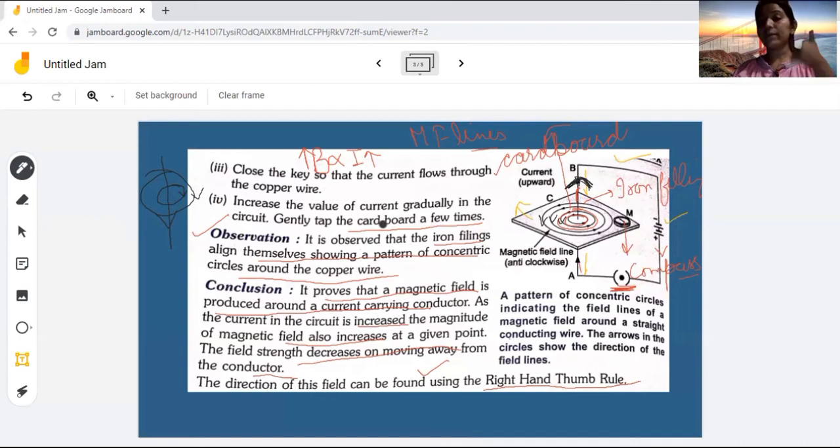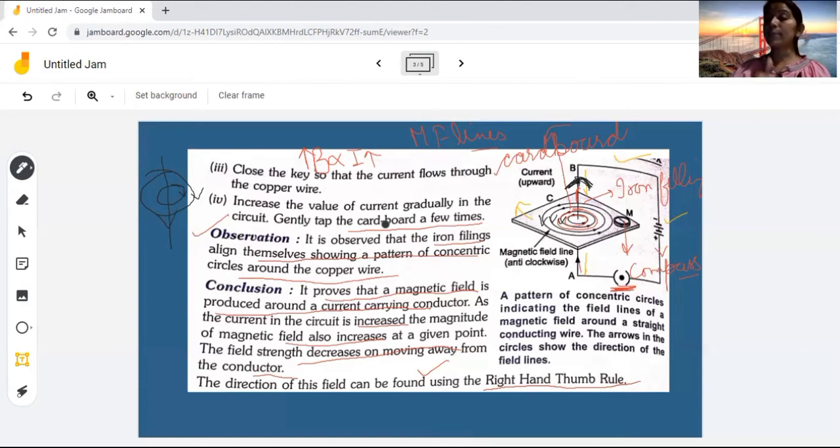What we have done, we have taken a straight current carrying conductor, we have taken a cardboard, we have placed a straight current carrying conductor through that cardboard, we sprinkle some of the iron filings such that when the current passes through the straight current carrying conductor, the magnetic field shows the direction or concentric path.